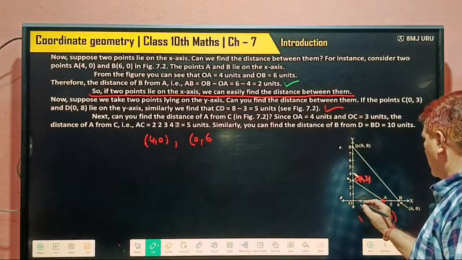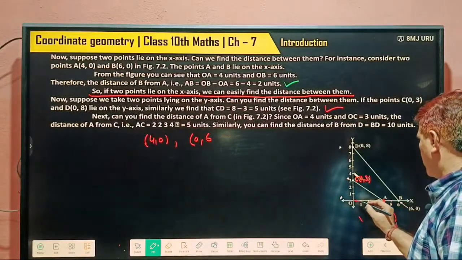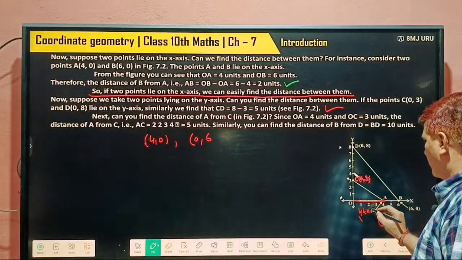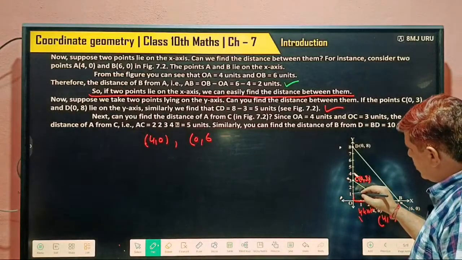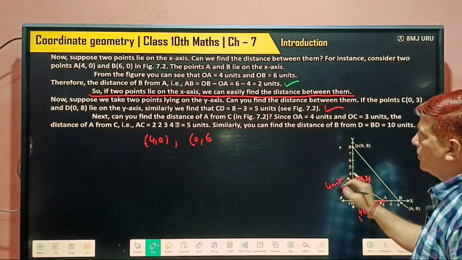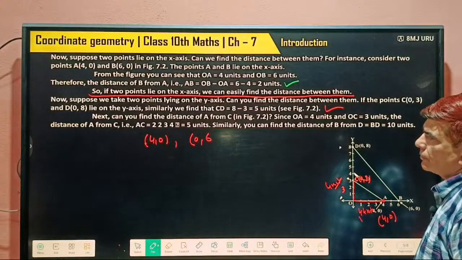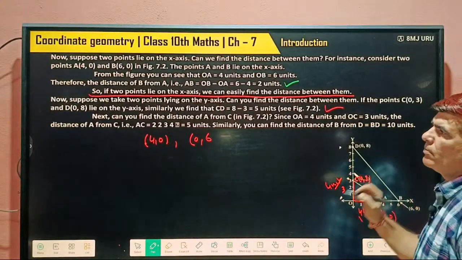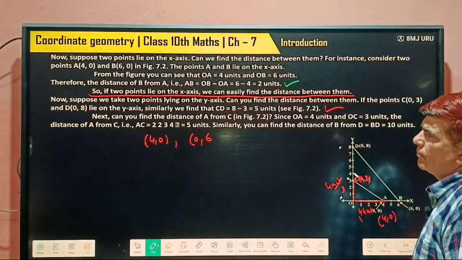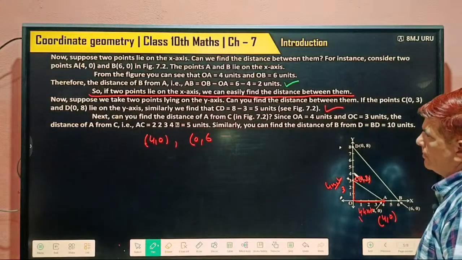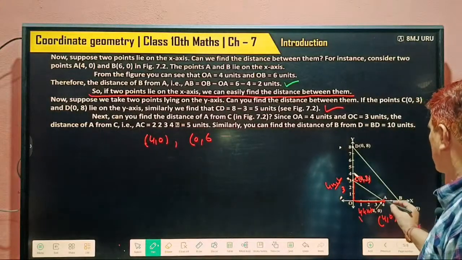So OA is how many units? 4 units. And this is how many units? 3 units. The distance from A to C is how much?